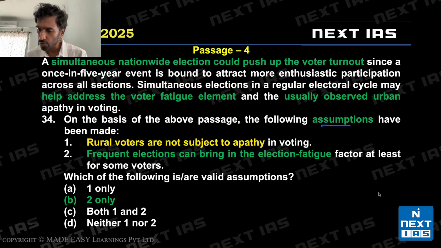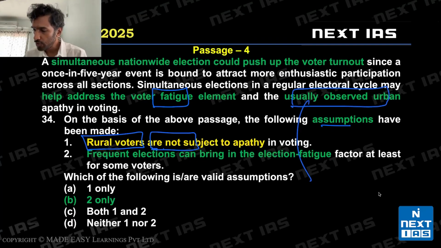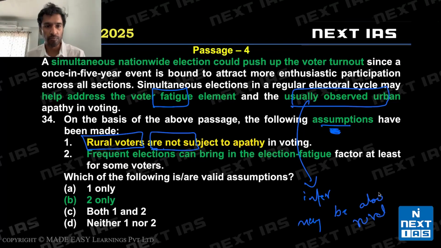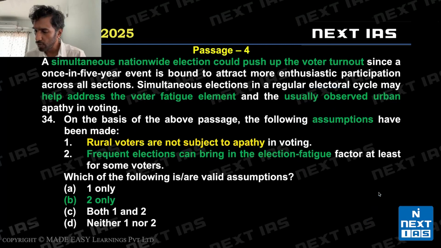So let's look at statement 1. Rural voters are not subject to apathy in voting. This is problematic. Voter fatigue is usually observed in urban settings. Usually observed से हम लोग यहाँ पे assumption पूछ रहा है question, but for a moment usually observed से हम लोग ये infer कर सकते हैं कि it may also be a rural phenomenon. कभी कभी रूरल वोटर्स के साथ भी ये हो सकता है. So rural voters are not subject is an invalid assumption. If I remove the word not, it also doesn't make any difference to the passage, because rural voters के बारे में the author has not stated this.